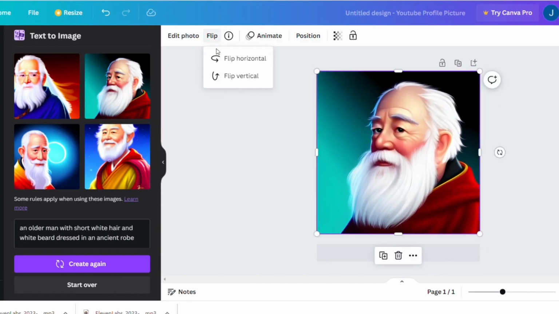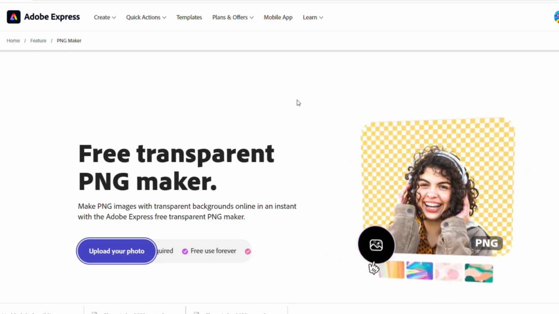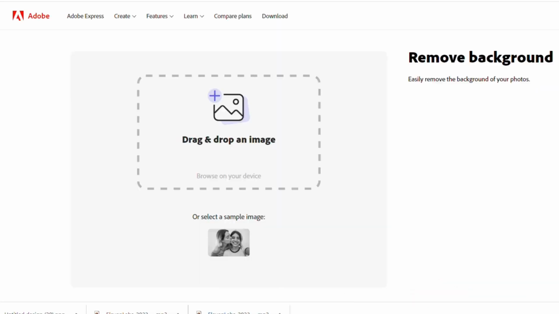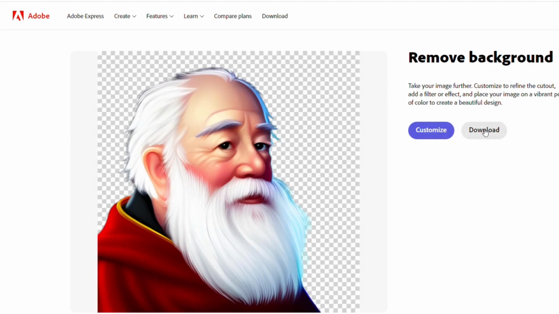I really like the top right photo, so let's add it and size it. Let's also flip the image so it is easier later on. Now, download the image. Now we need to get rid of the background, so we are going to use Adobe's PNG Maker. All you do is upload the image and it will remove the background for us. Wow. Now let's download it.